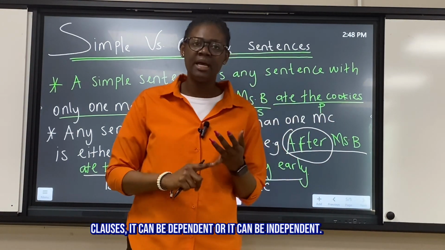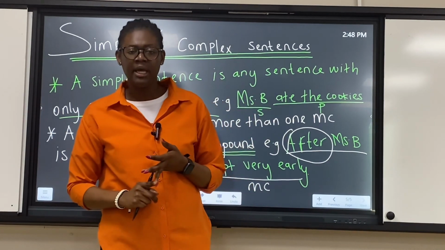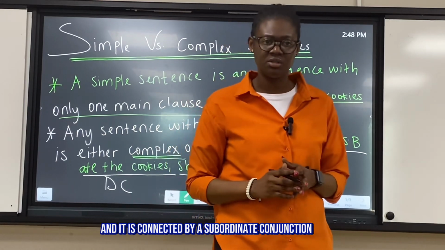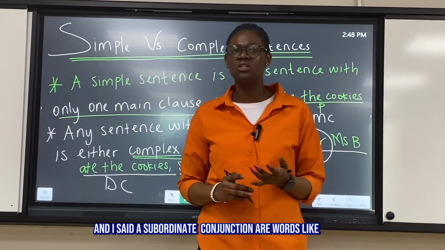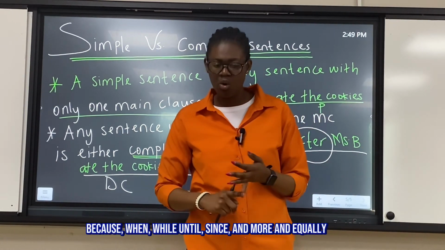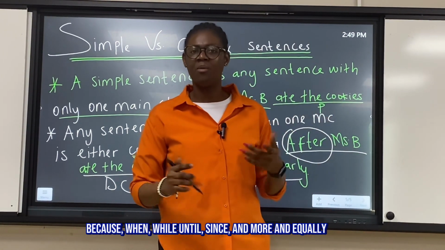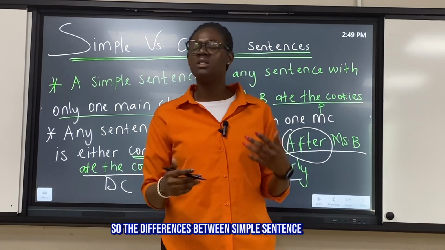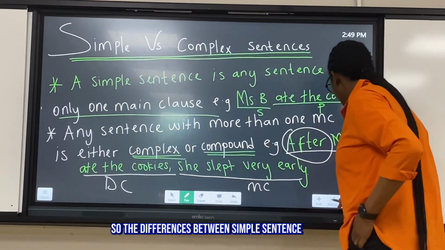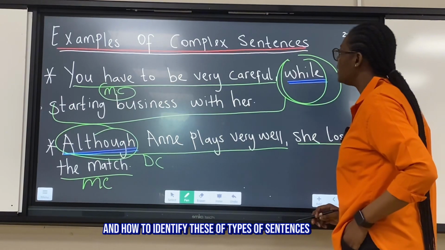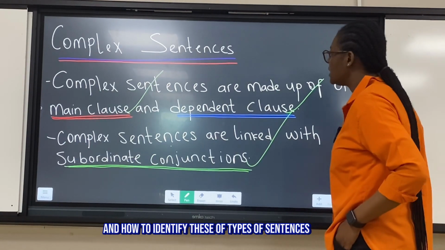It can be dependent or it can be independent, and it is connected by a subordinate conjunction. And I said subordinate conjunctions are words like because, when, why, until, since, and more. And we equally saw the differences between a simple sentence and a complex sentence and how to identify these types of sentences.